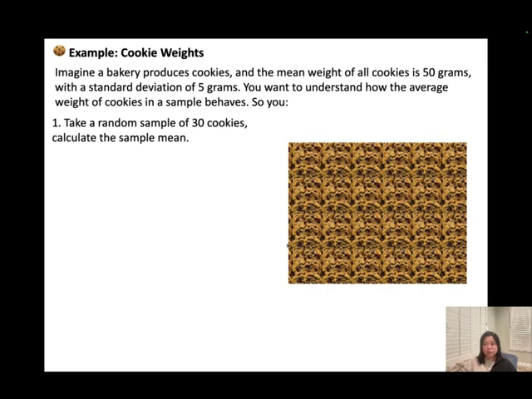So we do have a lot of cookies in here, and I already know the mean weight of the cookies is 50 grams, standard deviation is 5 grams. Now, I'm gonna cut this part as my sample, and my sample size will be equal to 30. I measure the weight of each cookie, and then I calculate the mean of this part of the cookies. The sample mean of these 30 cookies is 49.2 grams.